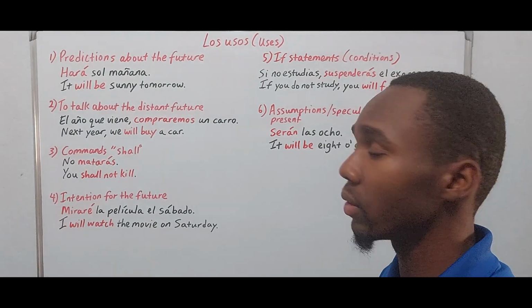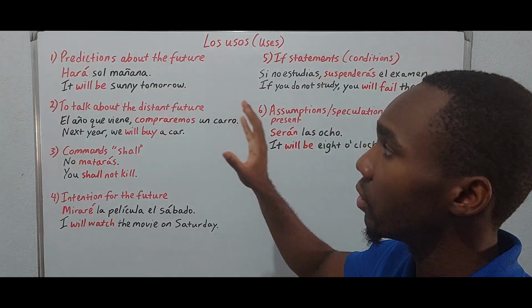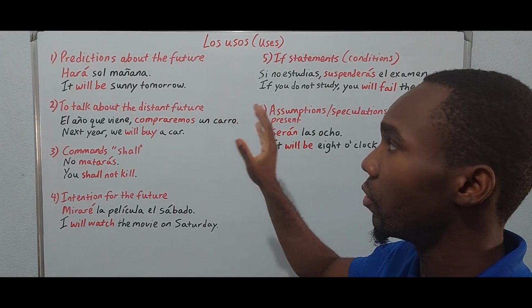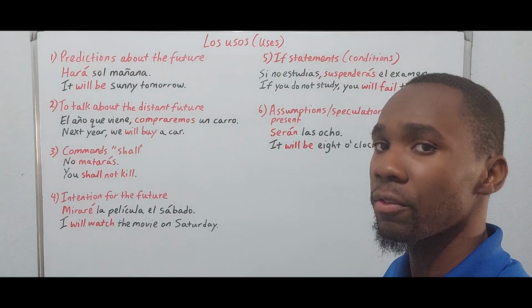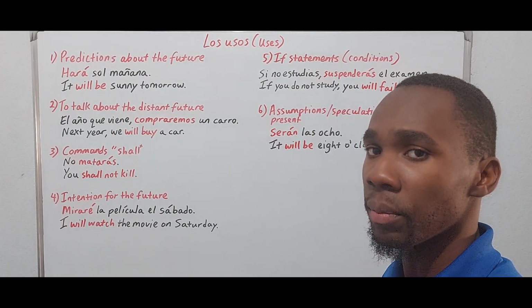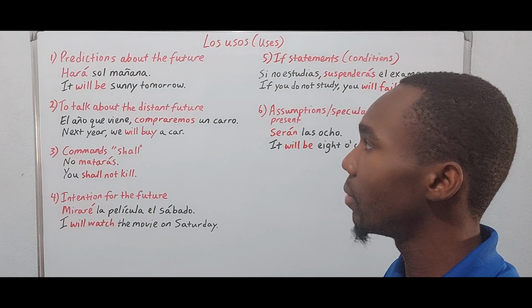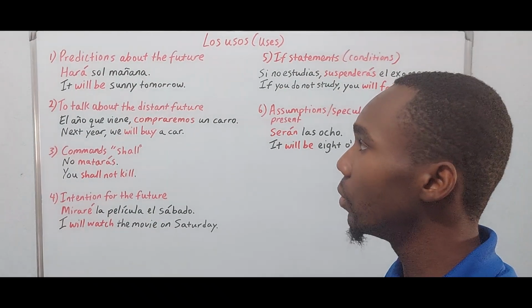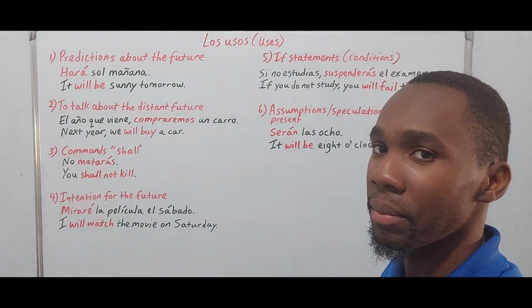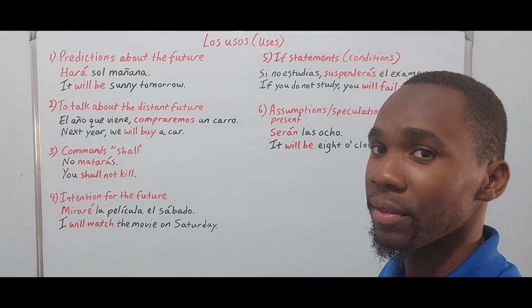So the first context is going to be predictions about the future. If we want to make a forecast, we use the simple future. Hará sol mañana. It will be sunny tomorrow. I would imagine that this is something that will be said by the weatherman, right?